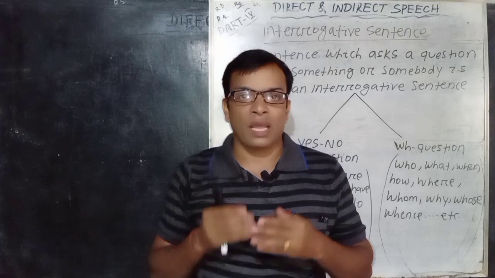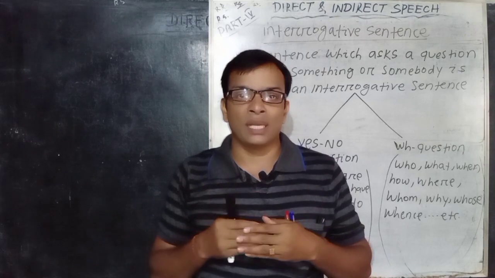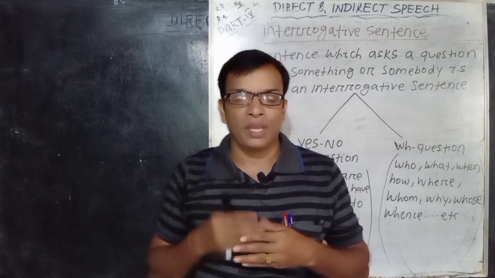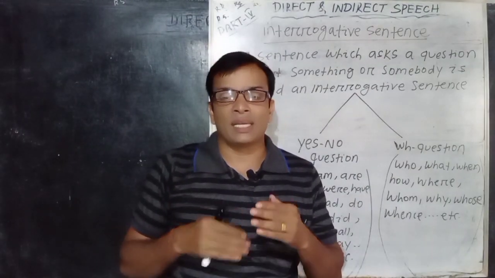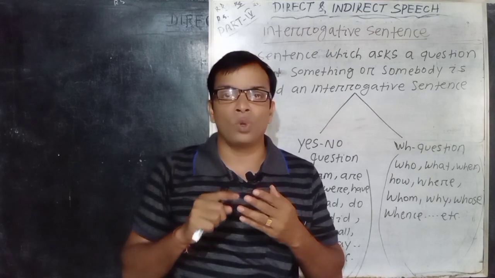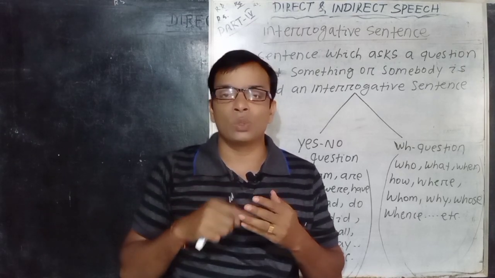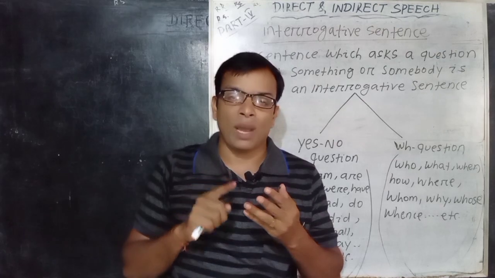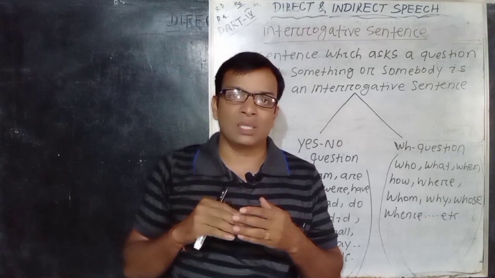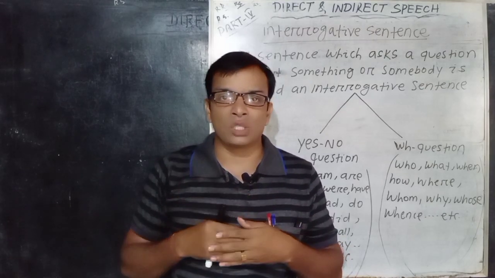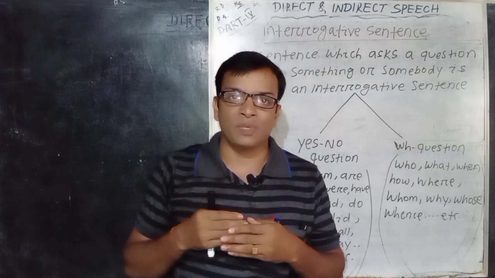Last class we discussed the change of declarative sentences. Now we are going to read how to change an interrogative sentence from direct speech to indirect speech. According to the structure of the sentence, sentences are divided into three: simple, compound and complex. The simple sentence is again divided into four types: declarative, interrogative, imperative and exclamatory. Last class we already discussed the change of declarative sentences. Now let us see how to change an interrogative sentence from direct speech to indirect speech.